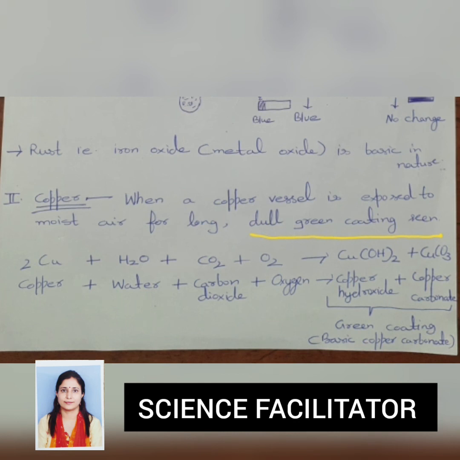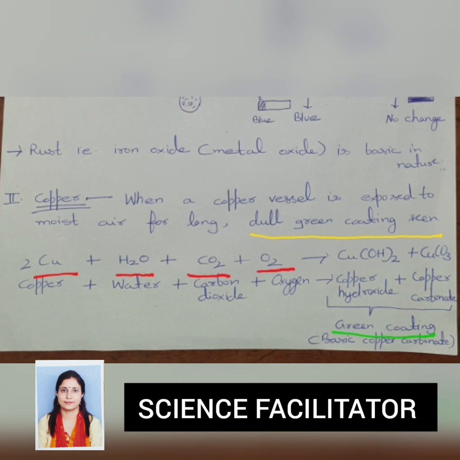So what will be the reaction? The symbol for copper is Cu, and in air water vapors are there, H2O, carbon dioxide gas is there, CO2, and oxygen is present, O2. So after reaction of air with copper for a long time, we will get a green coating.